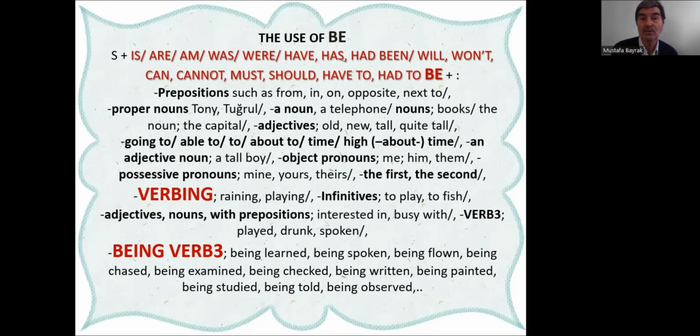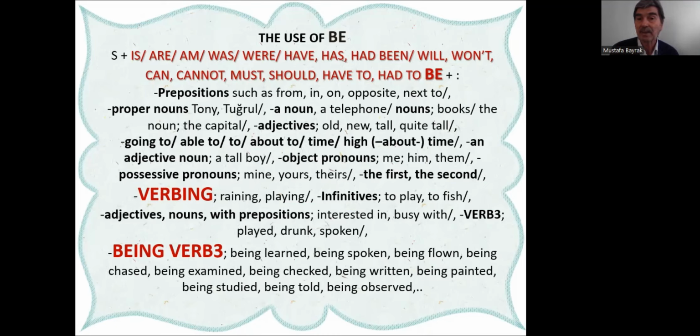Yes, these are all used after to be. These are all used in passive sentences. So thank God we can make explanations by using passive voice as well. For example, be going to, is going to, are going to. Be able to, yes, Ahmed is able to play the guitar. Be to, they are to leave at 9 o'clock, or be about to, they are about to. Yes, time, high time. It is time to go, it is high time to go.